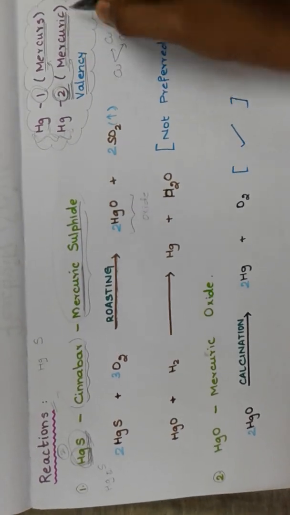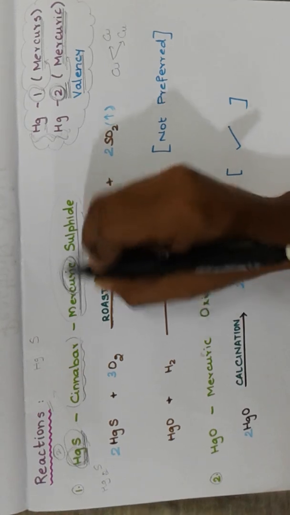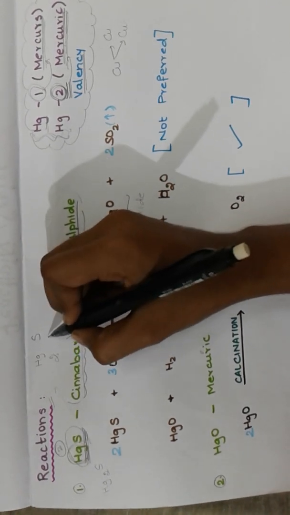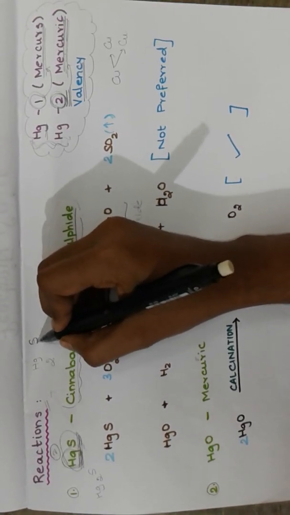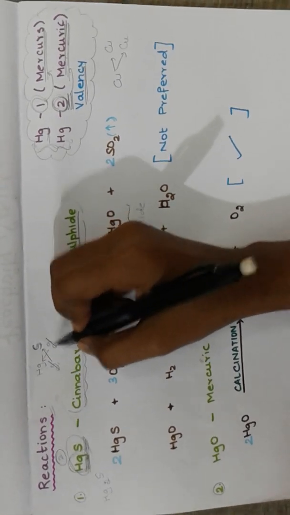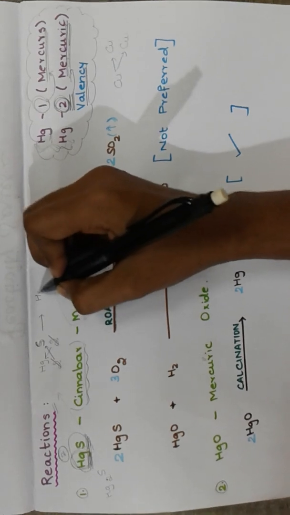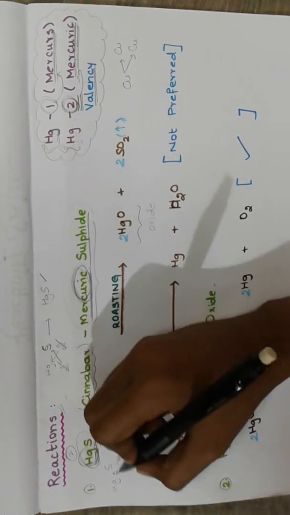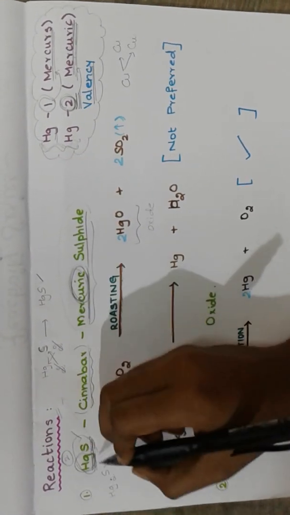So we are taking it as mercuric. That's why it's called mercuric here. So we are taking it with valency 2. This also has valency 2. We know sulfur's valency is 2. So when we cross it, this 2 and this 2 get cancelled. That's why we get the formula as HgS. So HgS2 is wrong and HgS is correct.